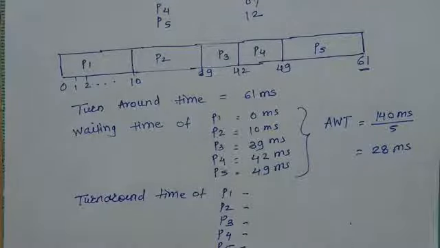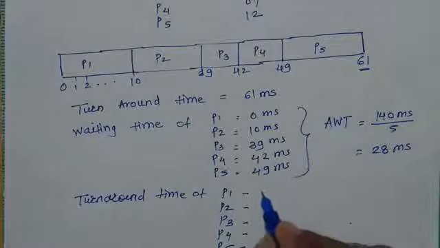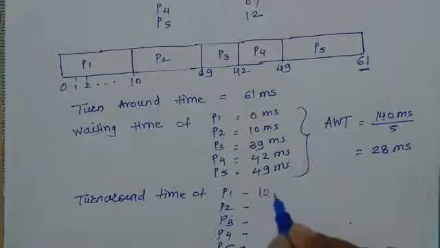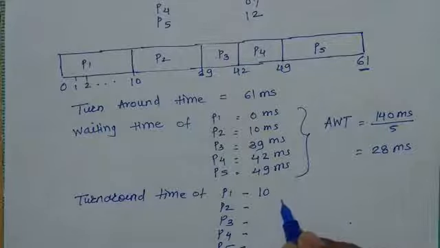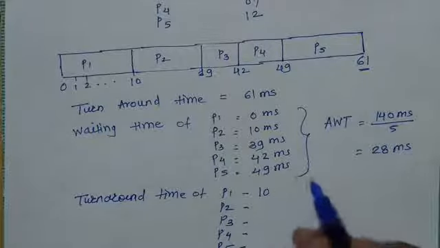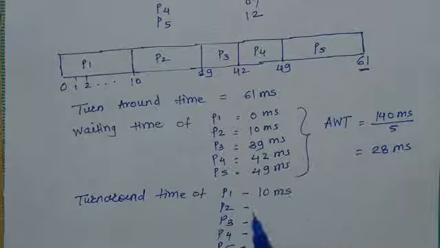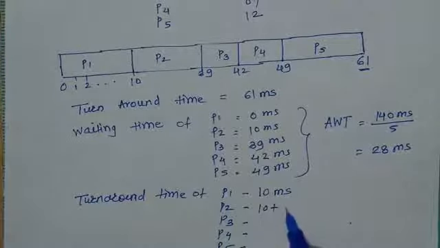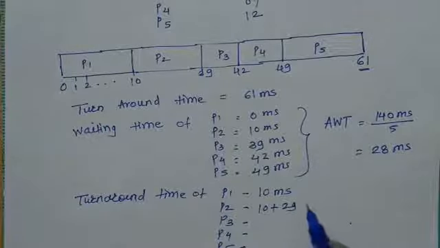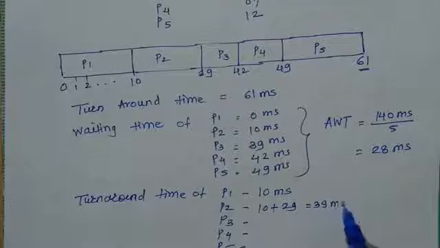So for P1 the turnaround time is 10 milliseconds because it is not waiting in the ready queue. It is immediately assigned to the CPU and it is executed for 10 milliseconds. So the turnaround time of P1 is 10 milliseconds. For P2 it is 10 plus the execution time of P2, that is 29, which is equal to 39 milliseconds.